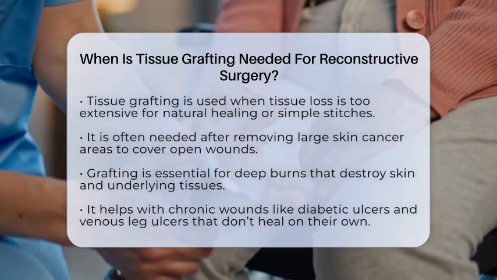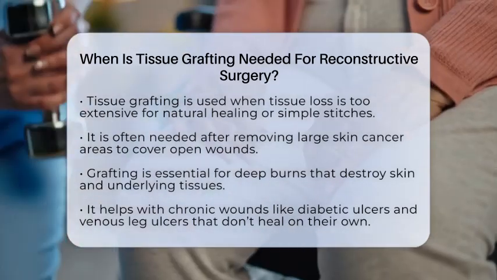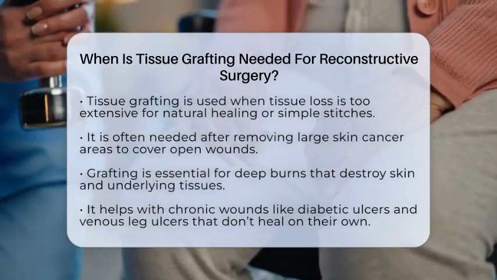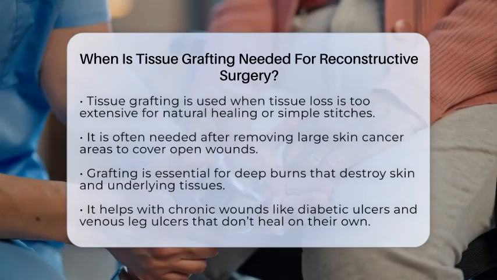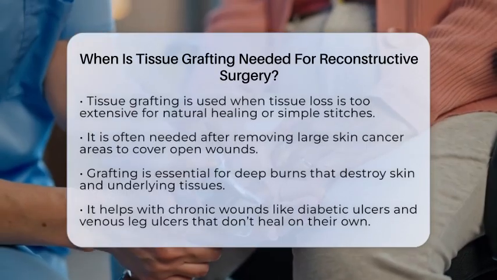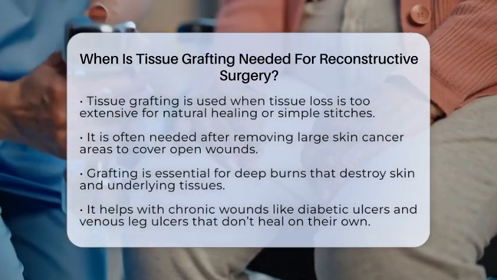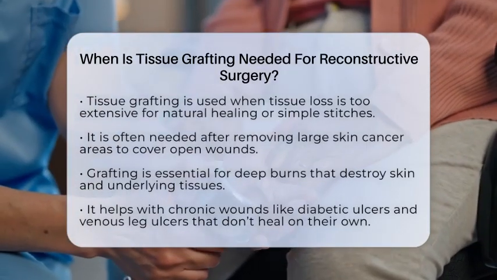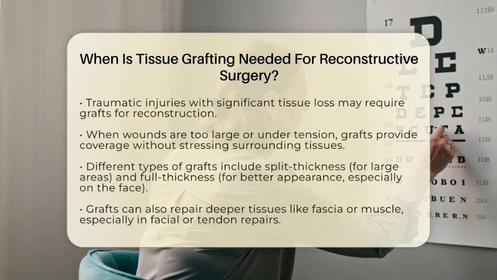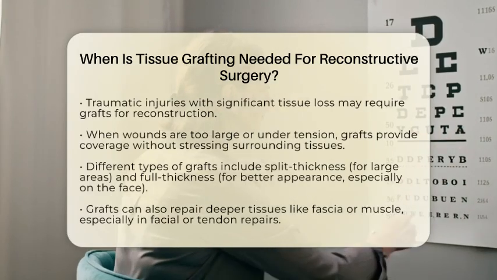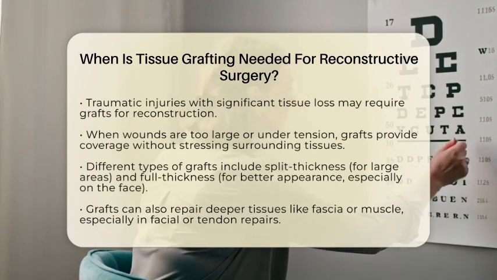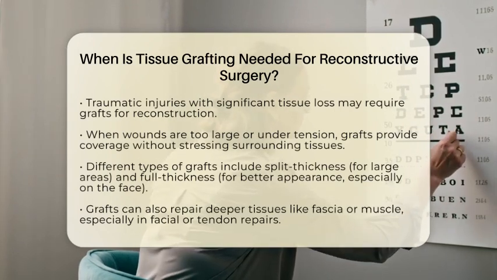For example, after removing a skin cancer, large areas of skin might be excised, leaving a big open wound. In such cases, grafting helps cover the area, protect underlying tissues, and promote healing. Tissue grafting is also essential in cases of deep burns that destroy layers of skin and underlying tissue. When wounds are chronic and don't heal properly, like diabetic ulcers or venous leg ulcers, grafts can help jumpstart the healing process. Traumatic injuries that cause extensive tissue loss or damage may also require grafts to rebuild the affected area.